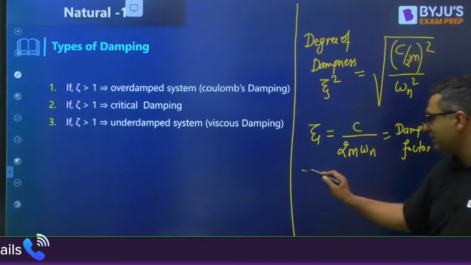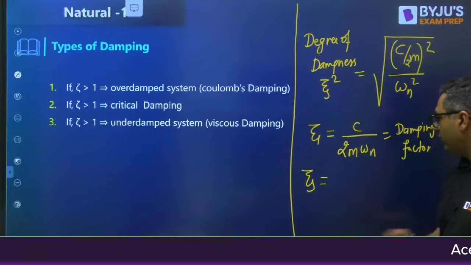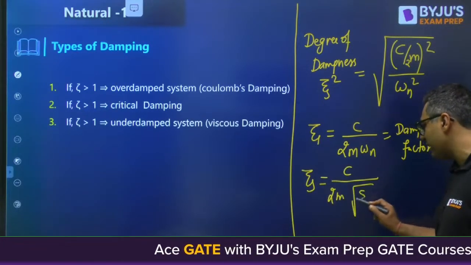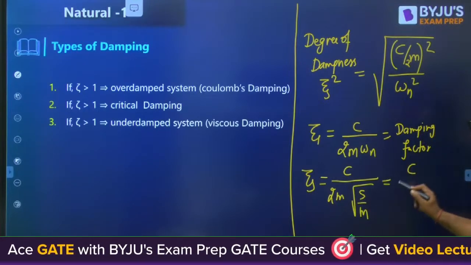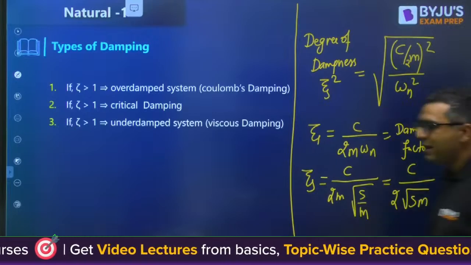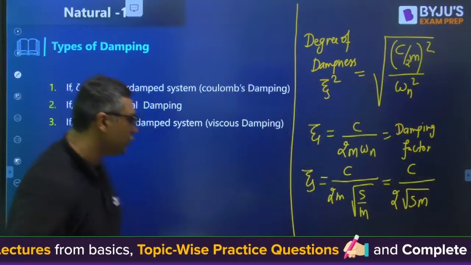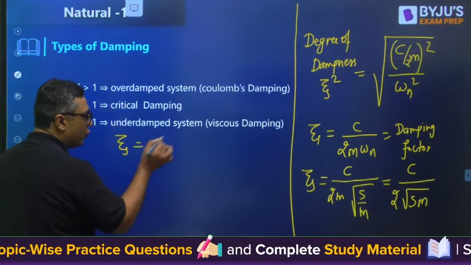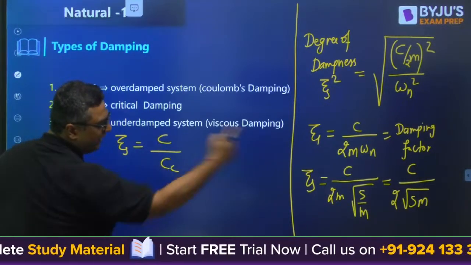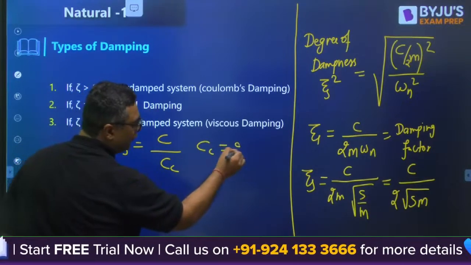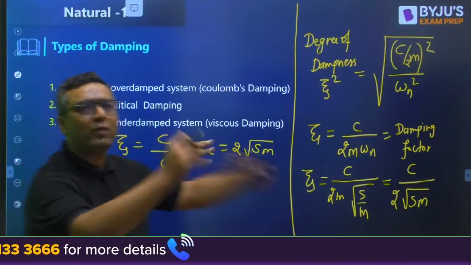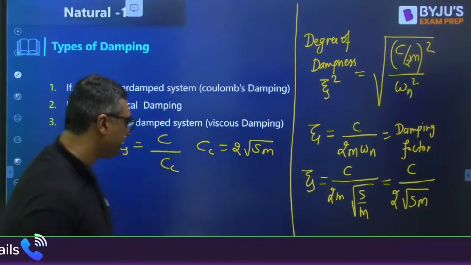Then you know that this is zeta. We are defining it as C by 2m omega n. What is omega n? Square root of s by m. So that will give me C by 2 root sm. Then zeta, the damping factor, is also defined as the coefficient of damping by the critical damping coefficient. If you equate these, you can say the critical damping coefficient is 2 root sm. If you remember these formulas, even if you don't know what vibration is, you can solve every question.